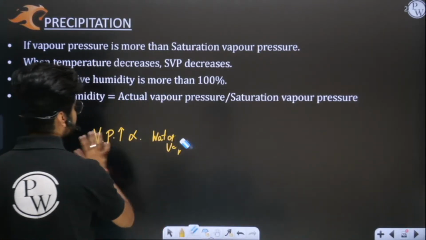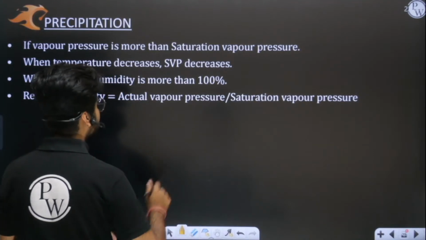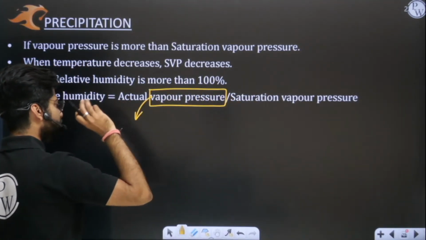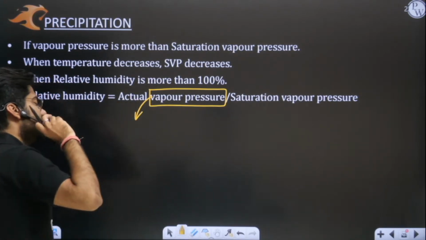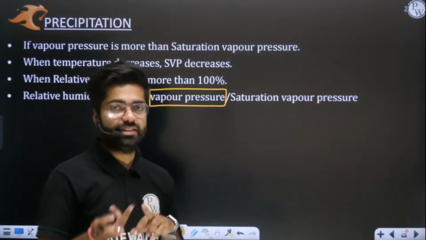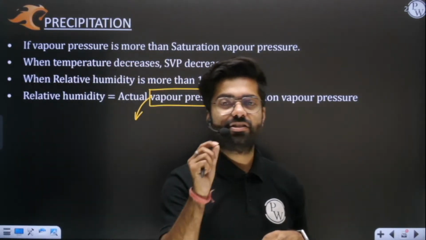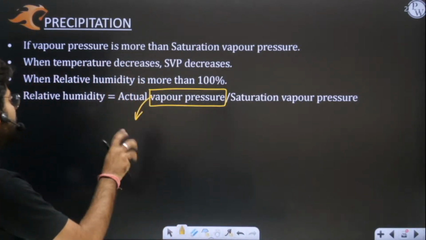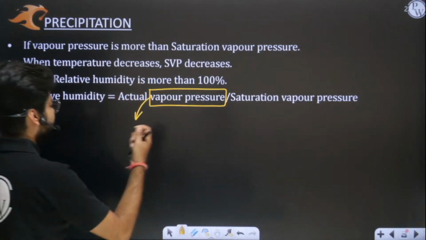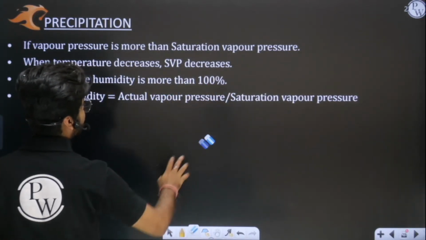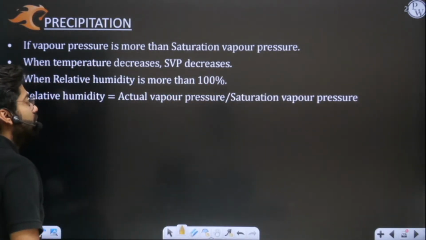So now I will use vapor pressure and moisture interchangeably. Moisture and vapor pressure are one and the same for me, because the more the moisture, the more the pressure exerted by water vapors in the atmosphere.